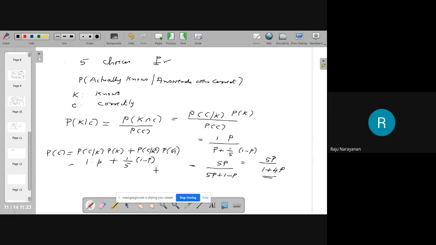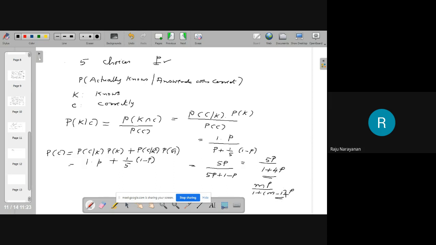You can generalize this question. If there are n choices, then the probability that the student knows the answer, given the answer is correct, is nP divided by 1 plus (n minus 1) into P.